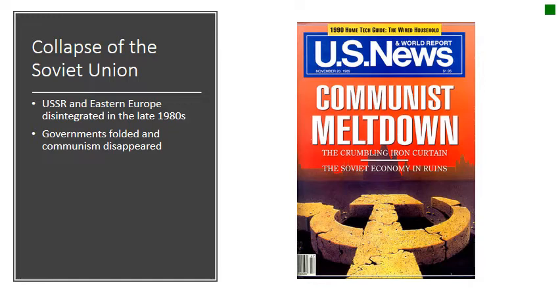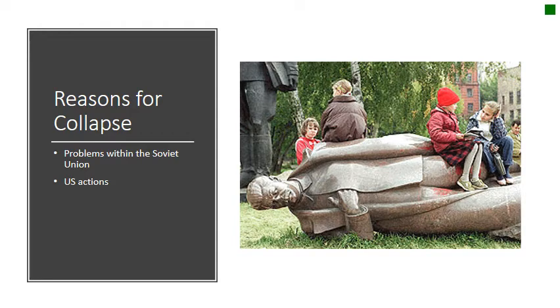What happened is that the governments that had been funded in Eastern Europe, these communist-backed dictatorships, folded and communism disappeared in the region. So the two main reasons for the collapse were that there were problems with the Soviet Union. Structures within the Soviet Union caused the government to fall apart. But there were also U.S. actions. Remember, this is the Cold War. The United States and the Soviet Union are at conflict. So the United States did several things to kind of exacerbate or lead to problems within the Soviet Union.